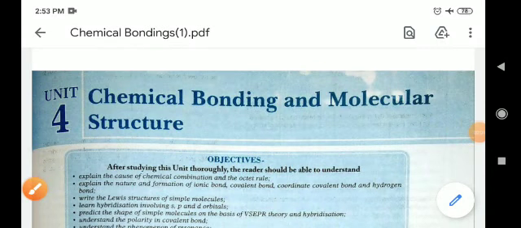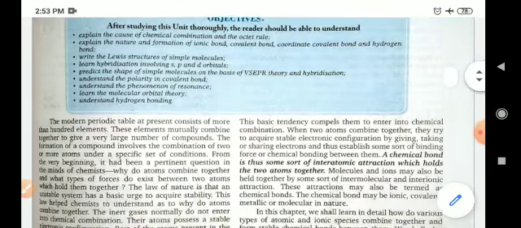Hello students, good afternoon. Welcome to the chemistry class. In this class we will discuss the chapter Chemical Bonding and Molecular Structure.